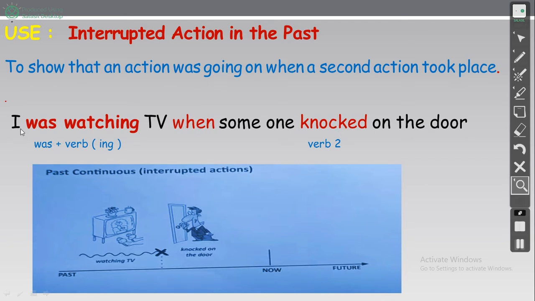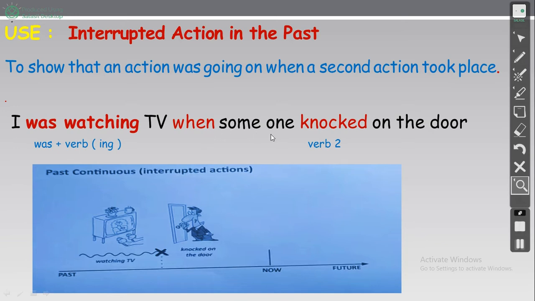Okay, so what is the subject in the first sentence? I. What is the verb? Was watching. Was watching. I was, with I. Okay, I was. We can't say I were. I was watching, verb plus ing. TV is the object. When. This is the key word here.